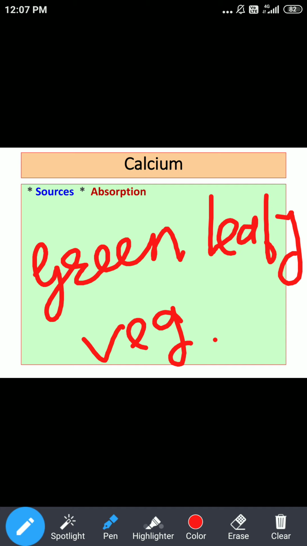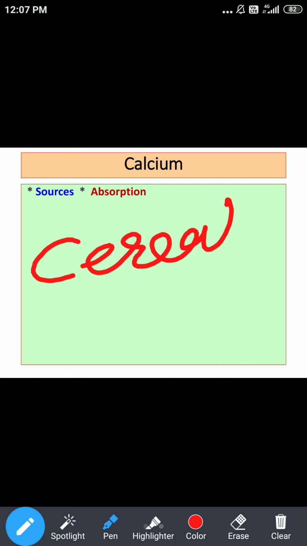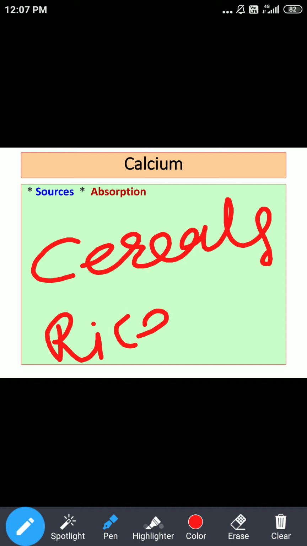If you talk about cereals and millets, first we'll talk about cereals. As far as calcium content in cereals is concerned, rice is deficient, and as compared to rice, wheat is a good source for calcium.